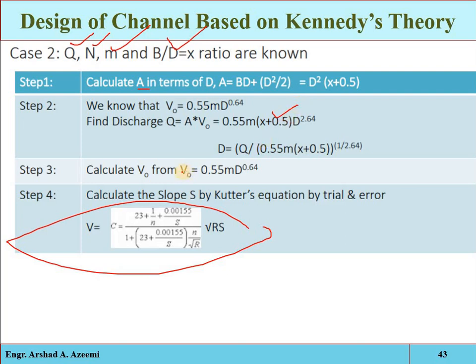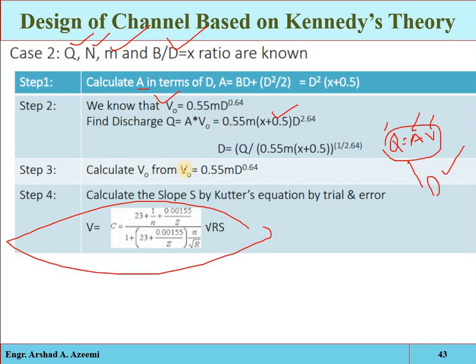Now we know the continuity equation, if area and V are in terms of D and Q is given, so here we will have one equation and one unknown, that is the depth. So we will get the depth. Once you get the depth, back calculate the critical velocity, the width and the area, the wetted parameter, and the hydraulic mean depth.